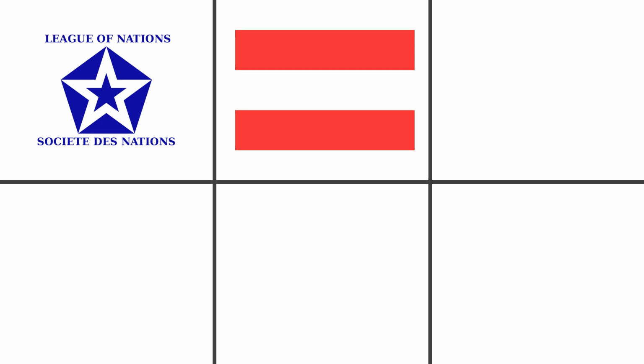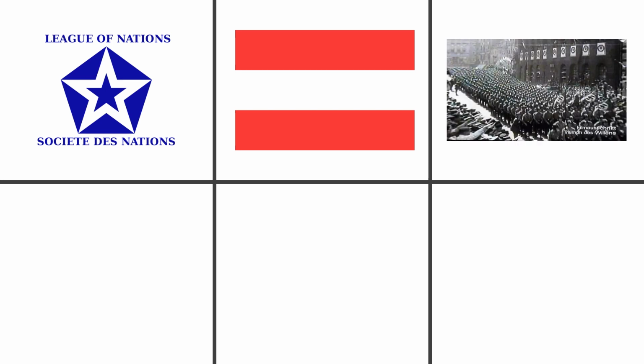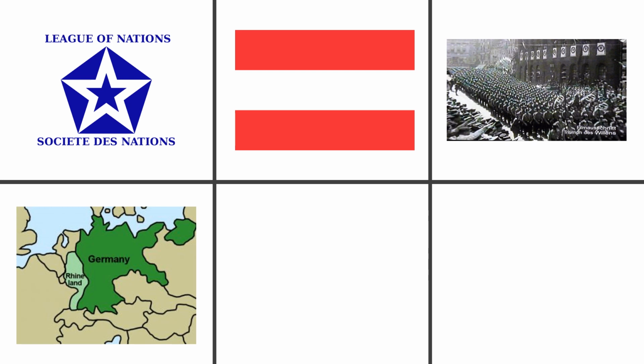In 1935, Hitler openly held a freedom to rearm military rally, and he reintroduced conscription, brazenly defying the terms of the Treaty of Versailles. The major powers condemned Hitler's actions through statements, but they were unwilling to take any further action. Neither France nor Britain had the military means or the money or the willingness to go against him. In 1936, Hitler further defied the terms of the Treaty of Versailles by sending troops into the Rhineland. Again, he came up against no opposition.